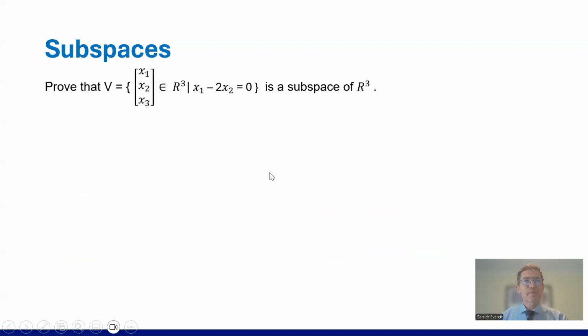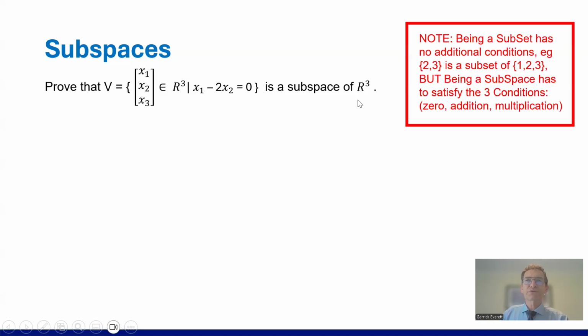And here's a proof. This is more likely to be the sort of question you get in an assessment. Prove that V equals the set of (x1, x2, x3), which are elements of R3, where x1 minus 2x2 is 0. This is the condition, and it's a really simple condition. I'm going to prove that this is a subspace of R3. So what do we want to do?